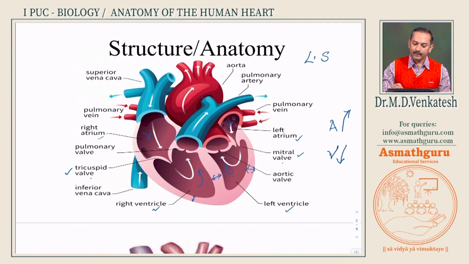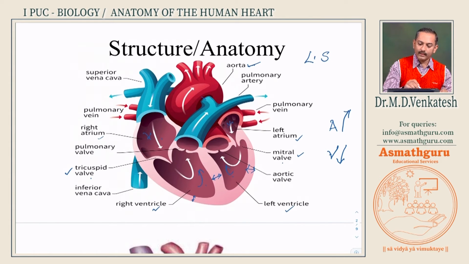Whereas, from the left ventricle there is the largest artery. Please note, this is very important, the largest artery of the human body is called the aorta. It carries the blood to all parts of the body. Imagine this left heart has to function for every cell in your body, right from the head to the toe. So, it just traverses down, branches to the right and left, and here you can see these three arteries branching out will supply the head, neck and brain. So, the aorta is the major artery which supplies blood to all the parts of the body.